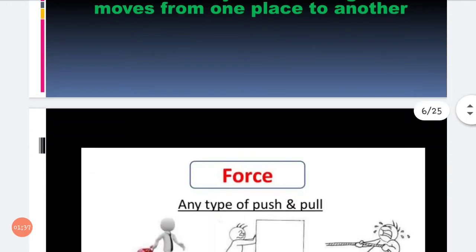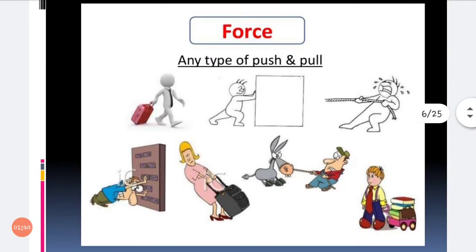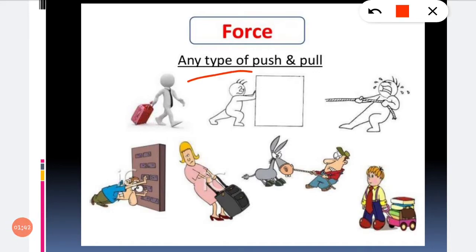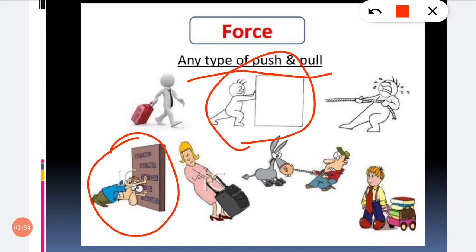Now, next, force. Any type of push and pull. What is meant by push? To press a person or thing to move away. This is an example of push. See here, what are both of them doing? They push the wall to move away. The best example of push is to push the door open, and to pull the door closed.